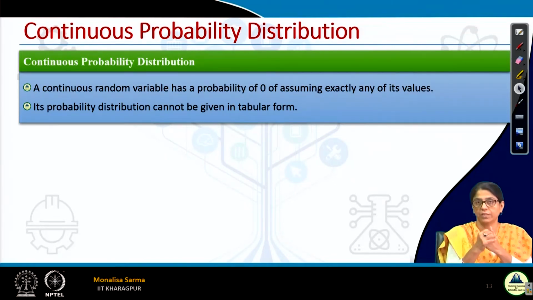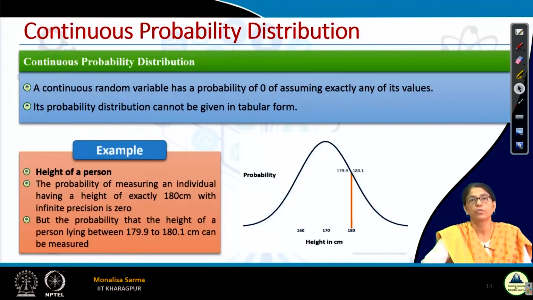So, that is basically 0, and since that is the situation, we cannot write a probability distribution table, we cannot represent it in tabular form. In tabular form we have to give specific values, right. So, in continuous probability distribution we can only represent it either using a function or using a graph. So, this example, whatever example I told you just now.